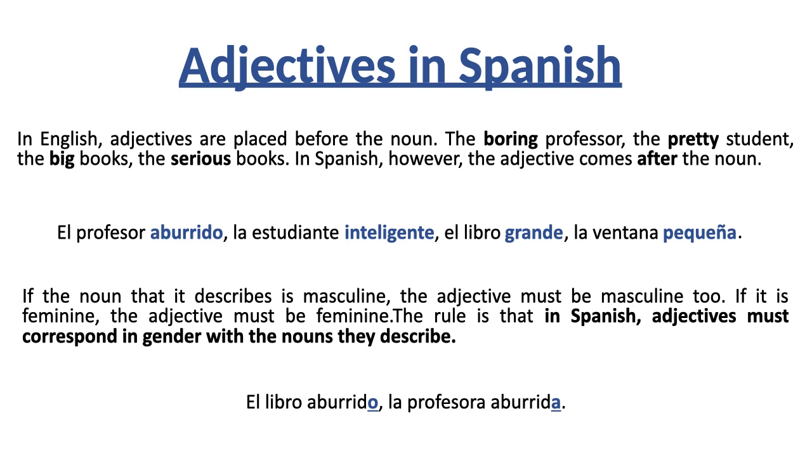You also say la profesora aburrida. In this case, it's la profesora, it's not el profesor, right? So we say aburrida and not aburrido. We use a feminine form of the adjective. When the noun is masculine, the adjective is masculine. When the noun is feminine, the adjective is feminine as well.